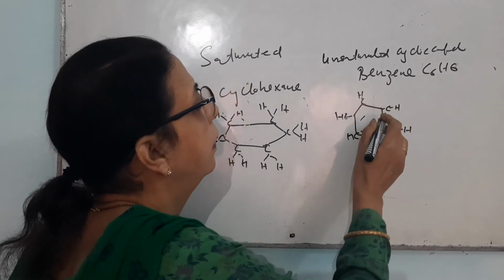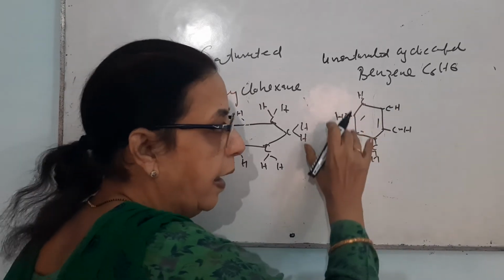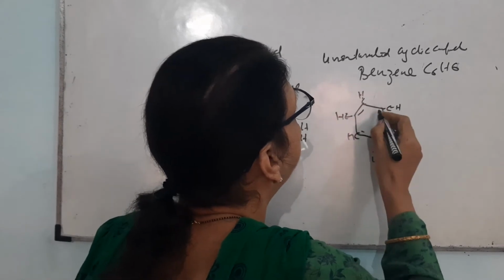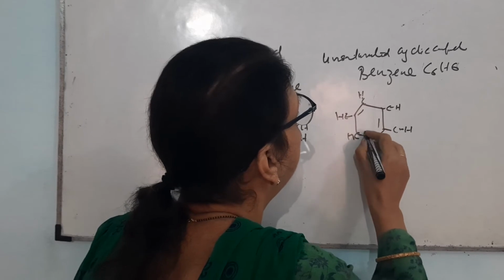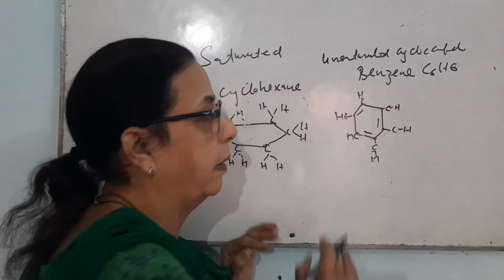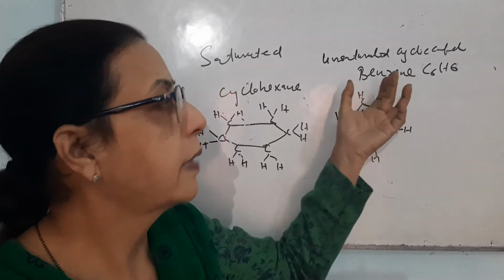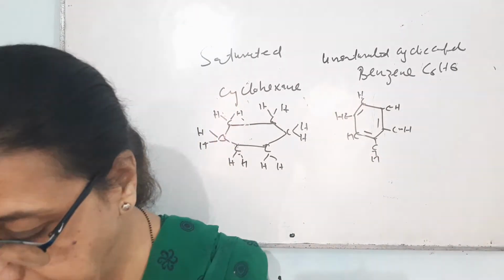There are a total of 6 carbons with 6 hydrogens, and there is the presence of alternate single and double bonds. This is single bond, double bond. Then we have here single bond, then double bond, single bond, then double bond. So this is an unsaturated cyclic hydrocarbon, and it is the only one in your syllabus.